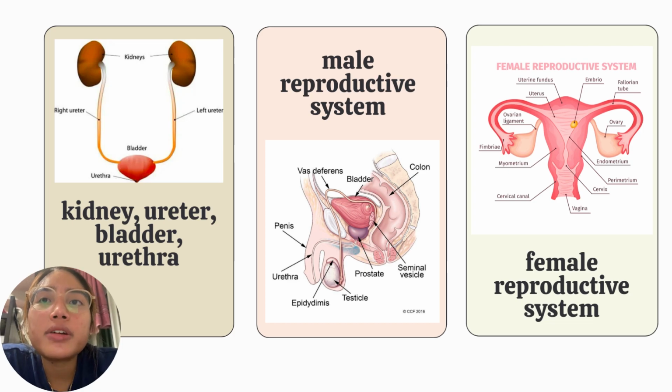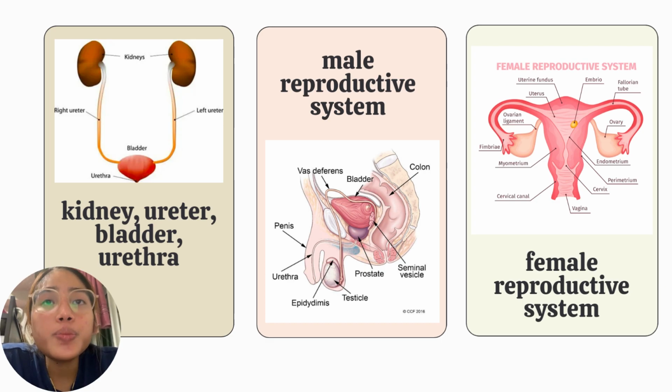And finally, here on the right side, we have the female reproductive system. The reproductive organs here include the ovaries, fallopian tubes, uterus, cervix, and the vagina. The ovaries are the primary reproductive organs, and this is responsible for producing and releasing eggs, as well as secreting hormones like estrogen and progesterone.